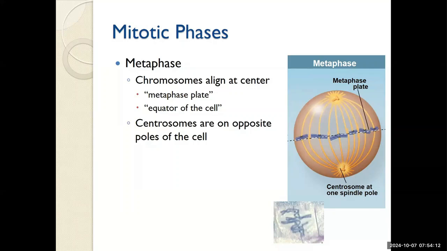This is where the chromosomes will align at the center of the cell. Essentially what's happening is each centrosome is pulling gently, and because they're both bound to each chromosome pair, when they're evenly pulling, the chromosomes will line up dead center.